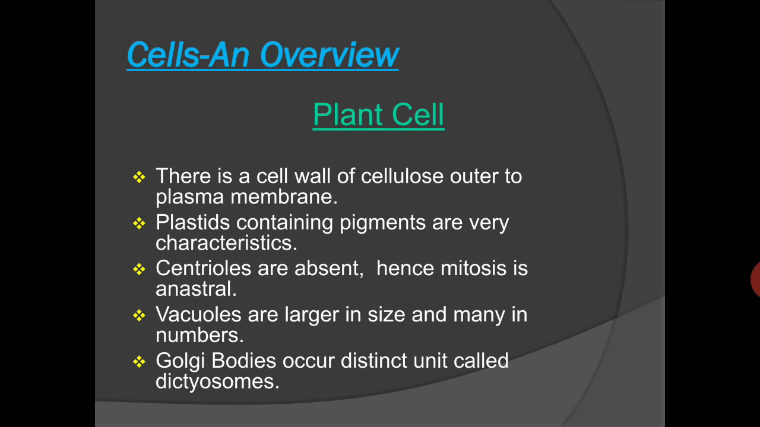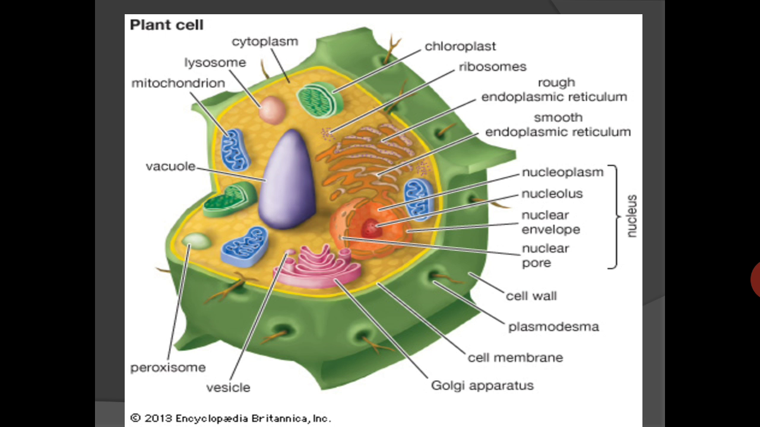Cell division is found with the help of a plate formation in between the two cells, and this is known as the cell plate, and vacuoles are found in a very large number and also of a very large size. The Golgi bodies occur as distinct units, and they are known as dictyosomes in the case of the plant cell.